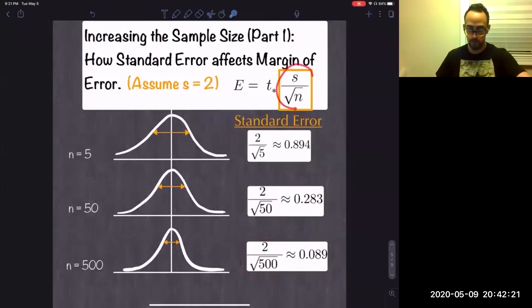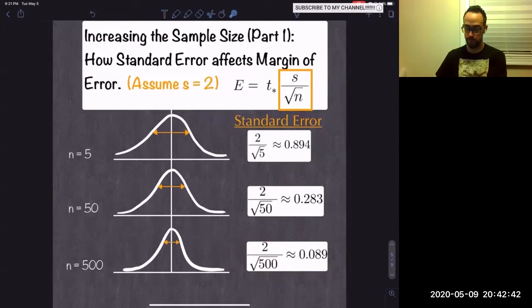So if the standard error gets smaller, what happens to the margin of error? Well, they're directly equal to each other. So as one gets smaller, so does the other. So that answers the question. Part one, as you increase the sample size, you can make the margin of error smaller, and your confidence interval will be more accurate. So the first part about increasing the sample size is that it makes the standard error smaller.